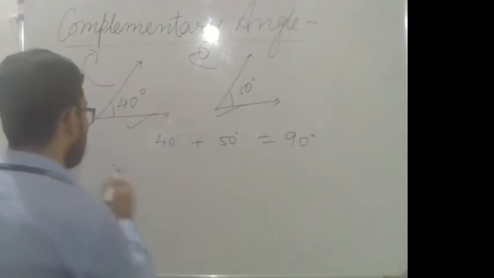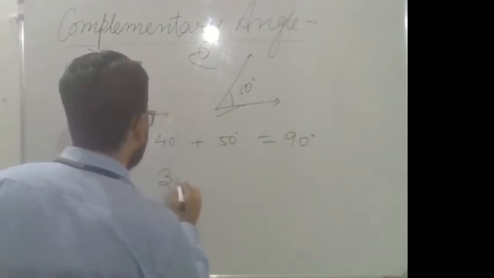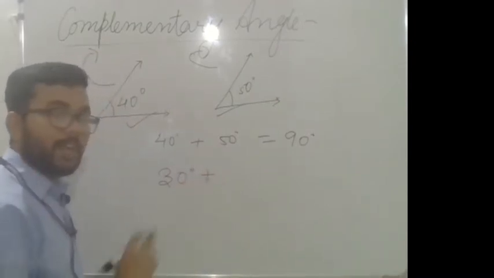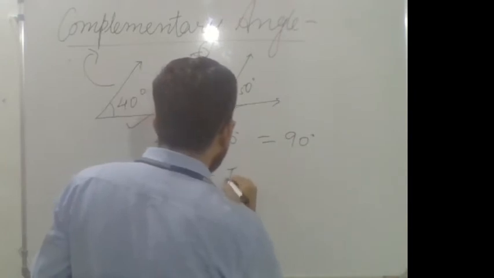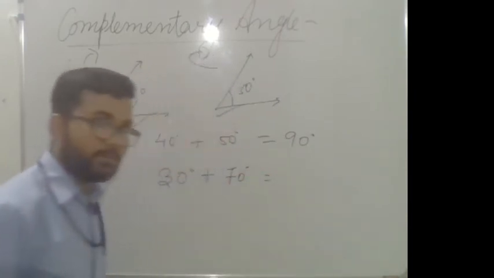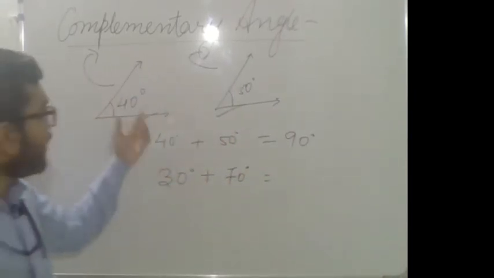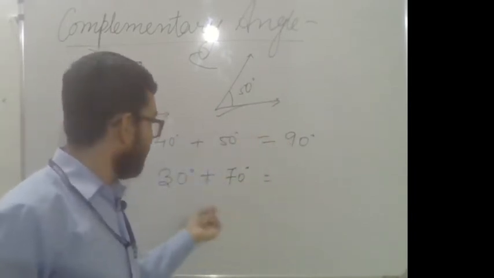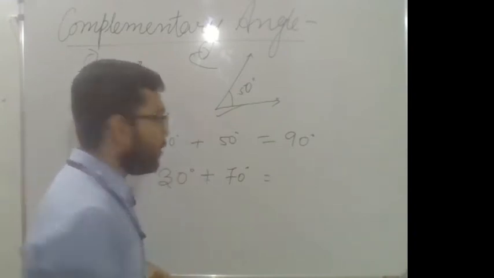Suppose the measure of the first angle is 30 degrees and the measure of the other angle is 70 degrees. When you add these angles, you get 100 degrees.